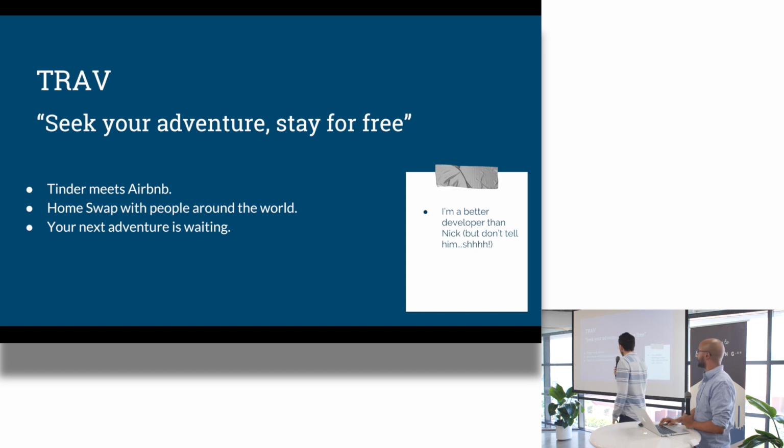So TRAV, our slogan is seek your adventure, stay for free. The best way that I think we could sum it up in one line is Tinder meets Airbnb. Basically, it's a home swap. The user creates an account, uploads their home information, some pictures, and then can put in a travel request. Let's say you want to travel in August coming up. If another user somewhere around the world, in a different city or country, has a similar request that matches those dates, those results will come up to the user, and then you can like or dislike homes, and eventually you become a match, and then you can swap your home.